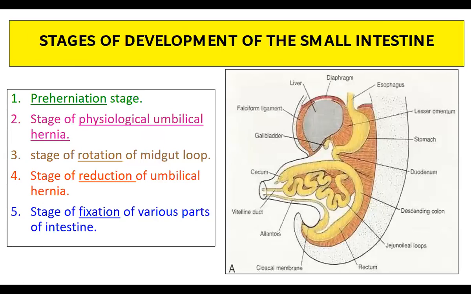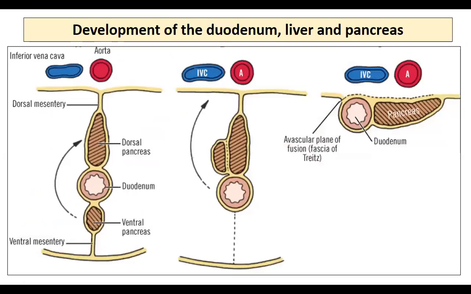Here the duodenum has a mesentery, and the pancreas has a mesentery, and they all go back to the posterior abdominal wall. Here you can see the two major vessels, the aorta and the inferior vena cava, and just in front of them these organs sit, lose their mesentery behind, and become retroperitoneal.